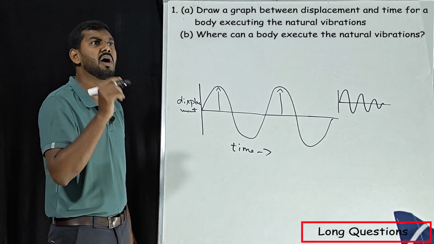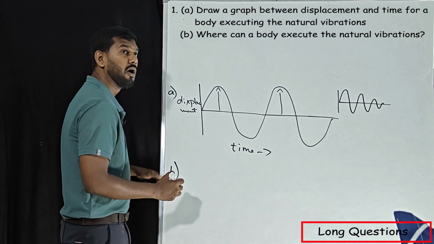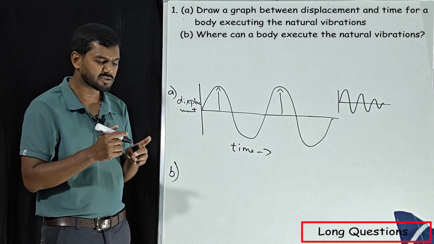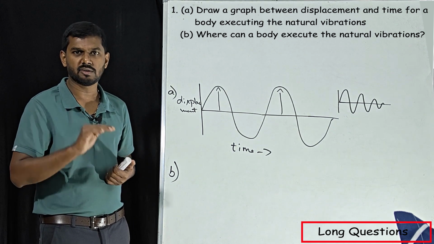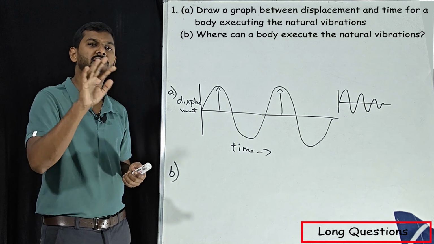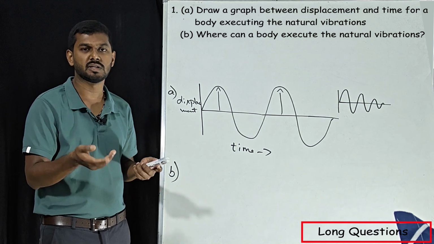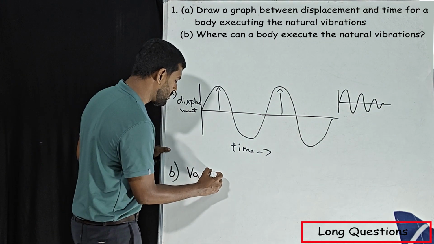Next, what is the question? Okay, this is A. Okay, what is B? Where can a body execute the natural vibration? We know natural vibration is nothing but vibration without any external force, correct? Without any external force. Now, that means where there is no friction. Where is that possible? That is possible in vacuum.